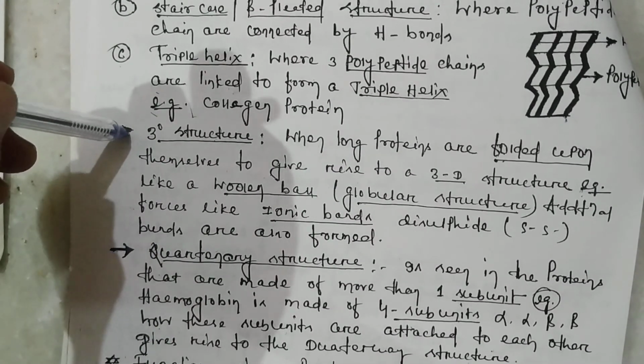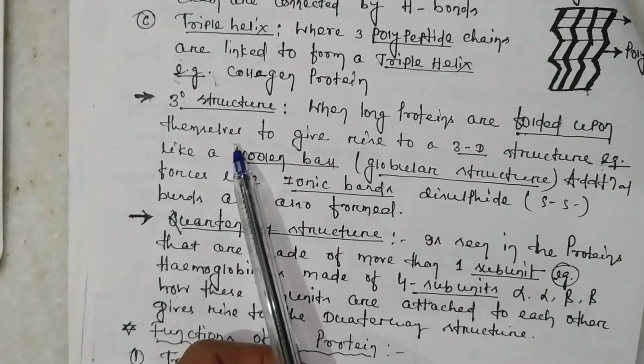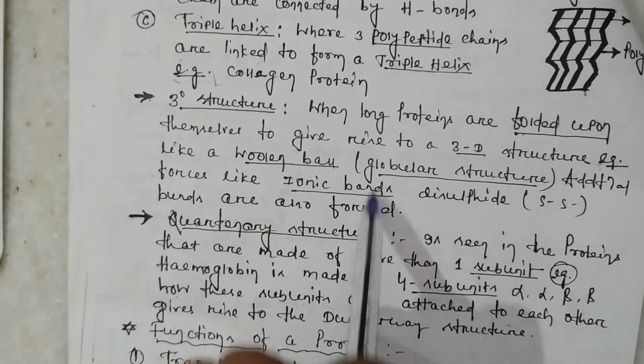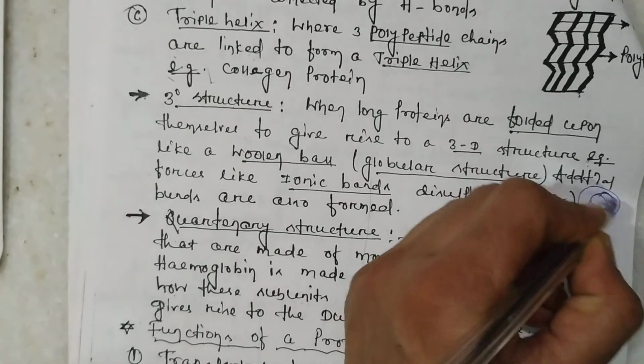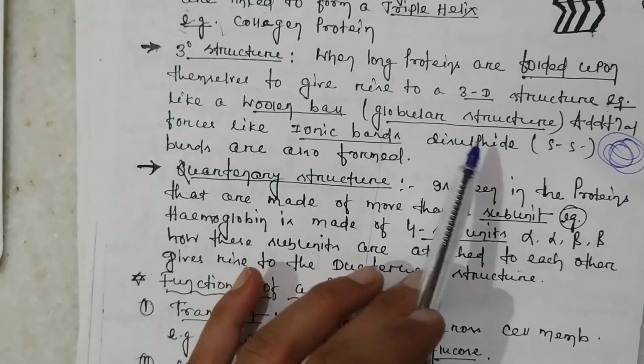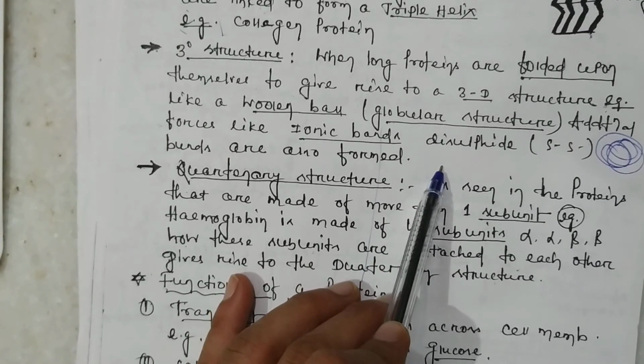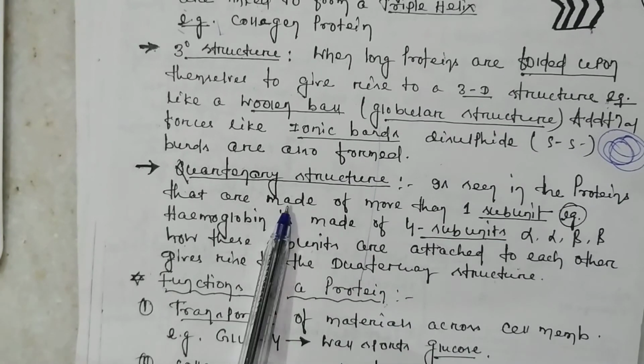Then you have the tertiary structure, where long proteins are folded upon themselves to give rise to a 3D structure. This is known as your tertiary structure. The 3D structure, that is globular proteins. The globular proteins are generally present in your immune system, that is your B cells, your immunity, or the antibodies.